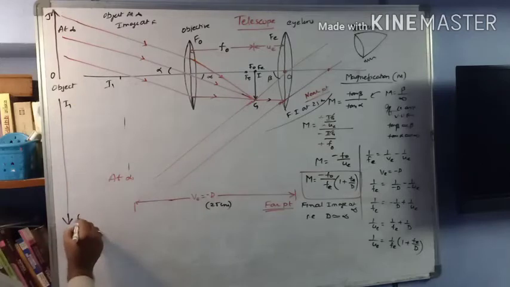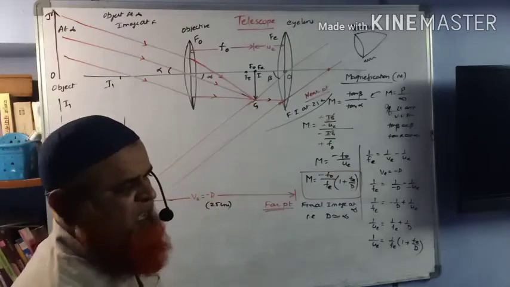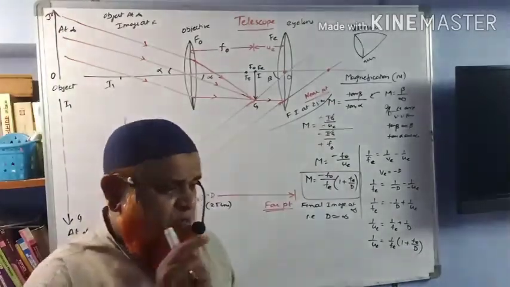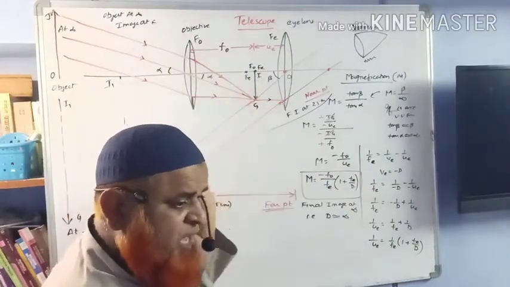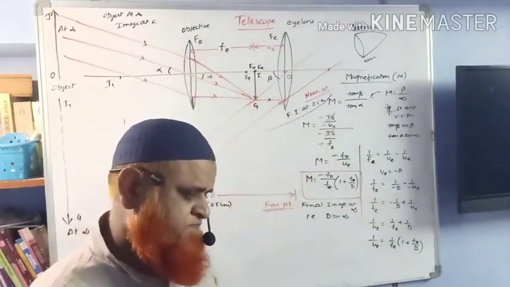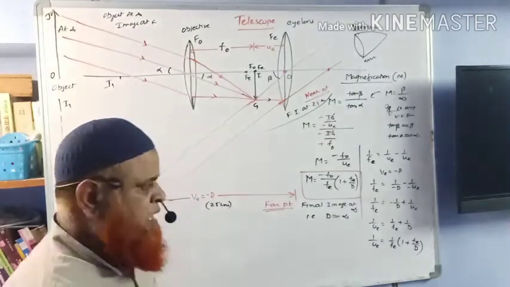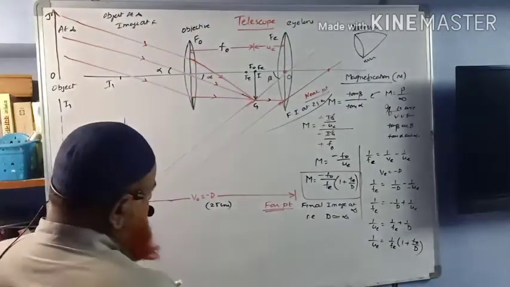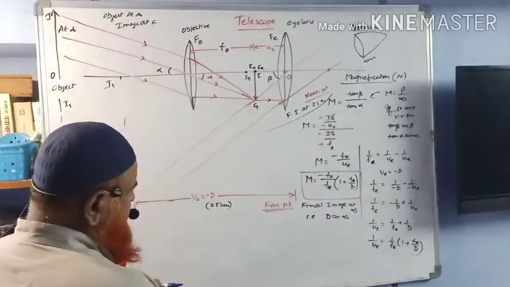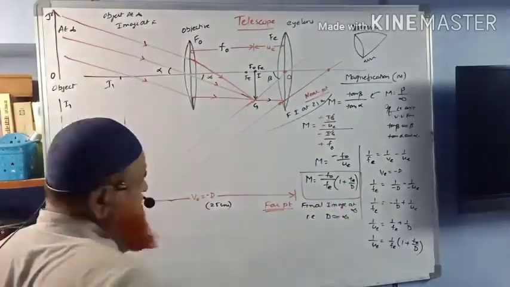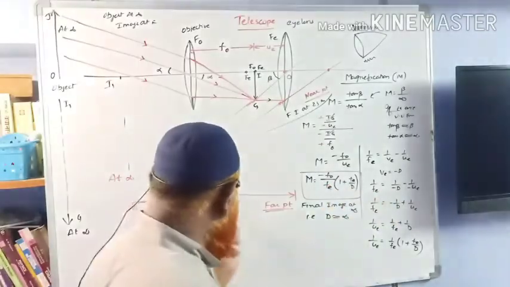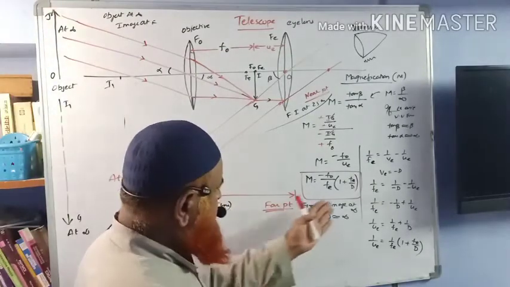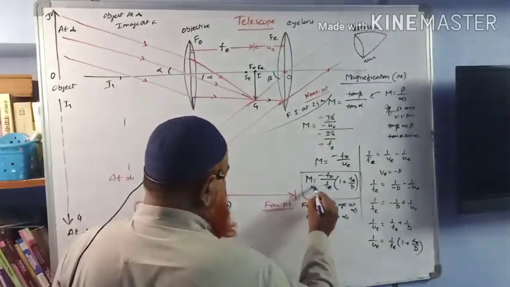That means I1, G1 will be at infinity here somewhere because you are getting a parallel beam of light. It's a basic concept that if an object is considered at the focal point, the image is at infinity. If the object is at infinity, the image is at the focal point. These are vice versa. So, finally, what are you going to get now? Instead of D, you will consider F0. Whether you take D or V, it is going to be infinity. So therefore, this is going to be the near point.